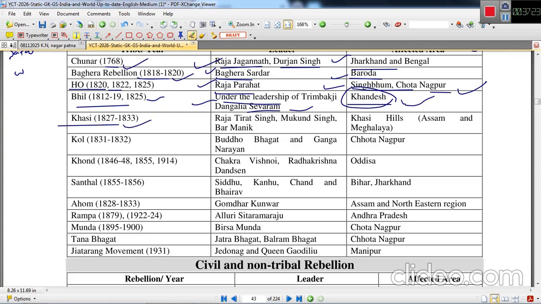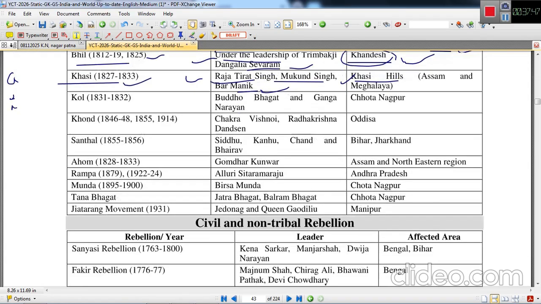Khasi movement. You know that the Garo, Khasi, Jaintia tribes live in Meghalaya. So Khasi movement, the tribal people of Khasi community started this rebellion between 1827 to 1833. Raja Tirath Singh was the leader, Mukund Singh was the leader, and Bar Manik was the leader. This was in Khasi Hills, Assam and Meghalaya portion.